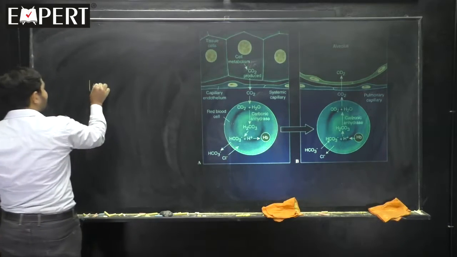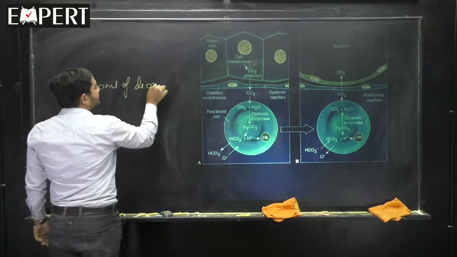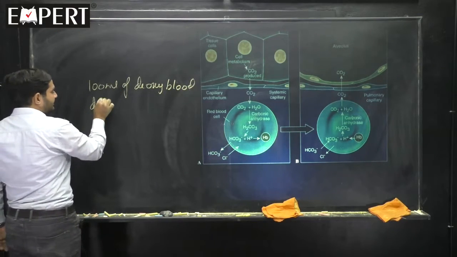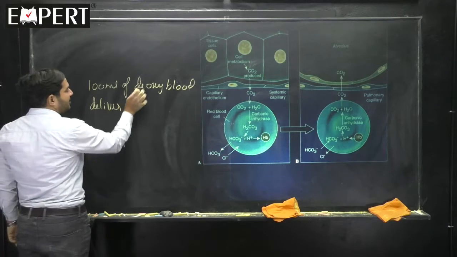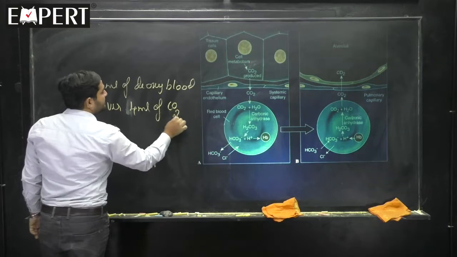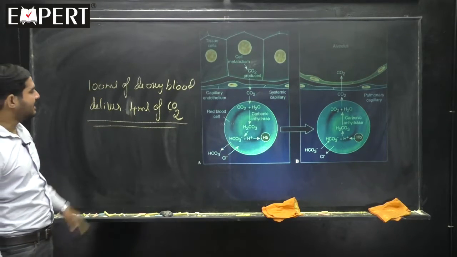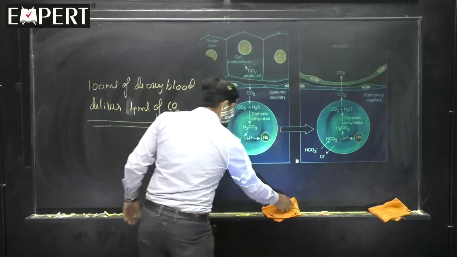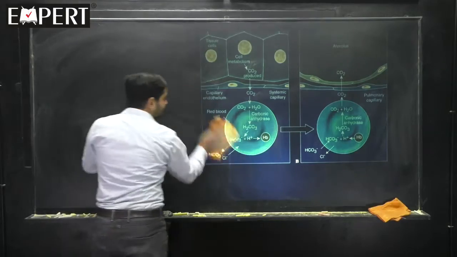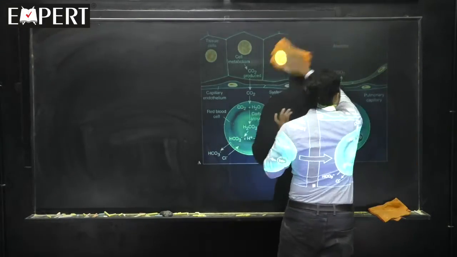100 ml of deoxy blood can deliver 4 ml of carbon dioxide. Please remember this. So with that we have finished regarding transport of carbon dioxide, and transport of oxygen is also over.